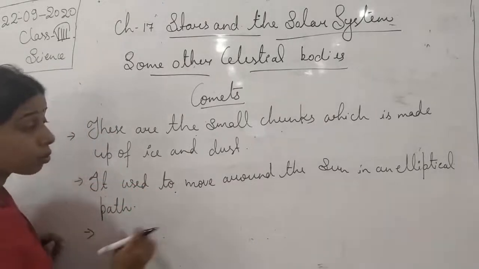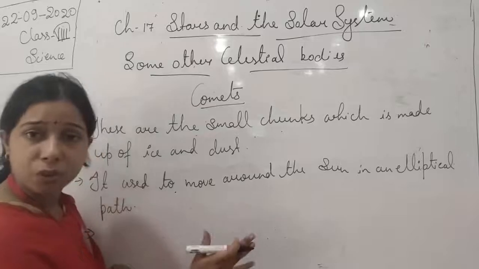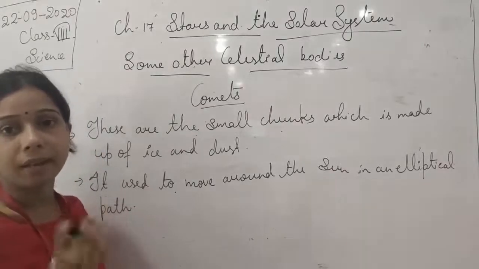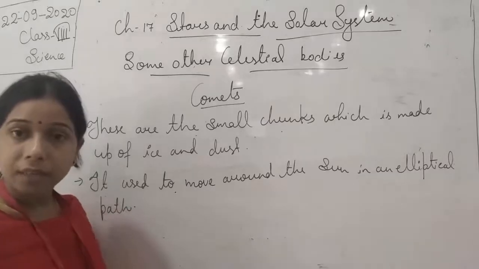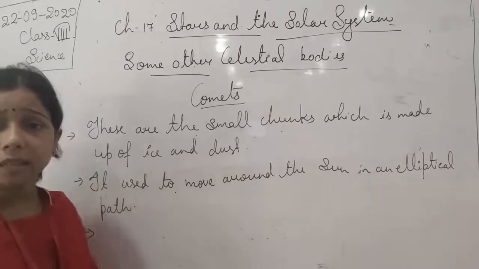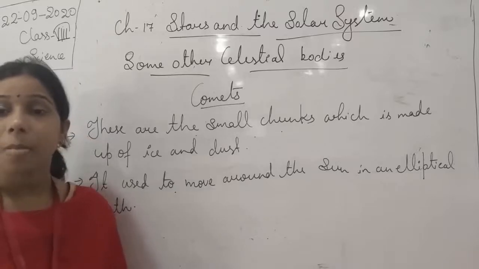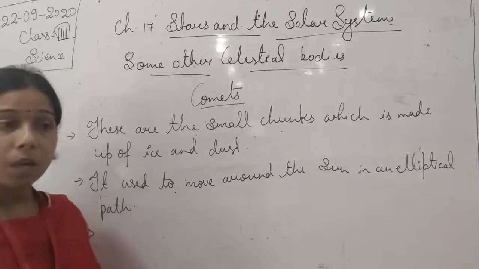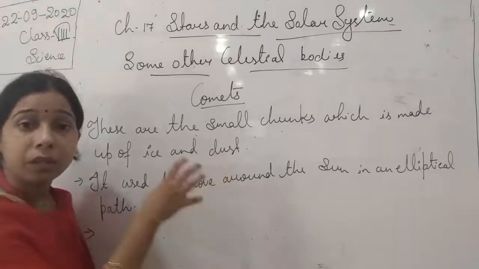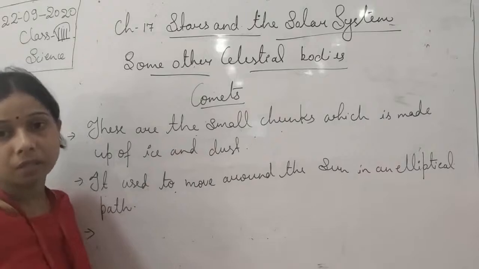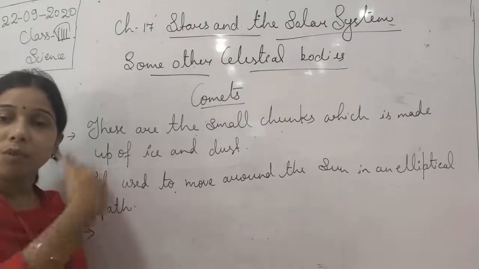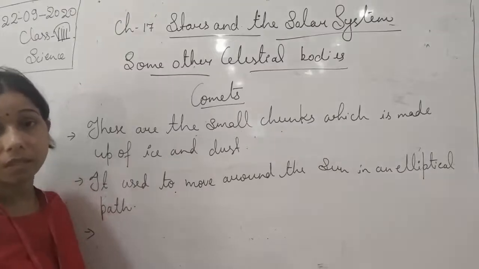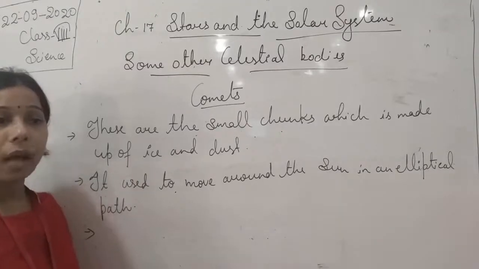Now not only this, students, it used to move like the asteroid I said, but it is characterized by the presence of a head and tail. Okay, so a tail is there, and a head is also there. What is this tail and the head, students? Basically, it is made up of the ice and the dust. When this comet reaches near the sun, it is moving around the sun in an elliptical orbit, and when it reaches nearer to the sun, then what happens?